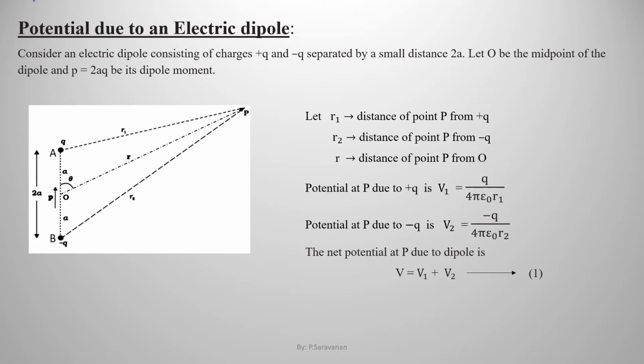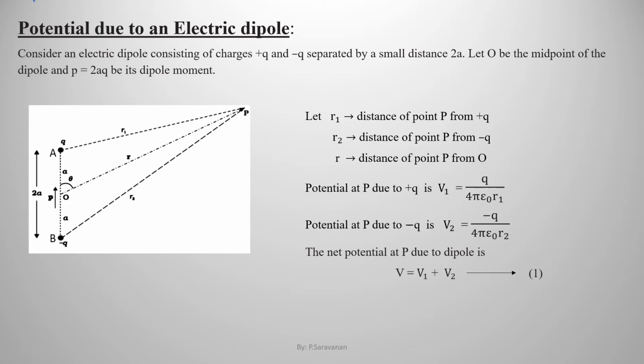We are supposed to measure the potential at the point P due to the dipole. So, we first measure the potential at P due to the positive charge Q, and then the potential at P due to the negative charge minus Q, and we add these two potentials to get the net potential at the point P. Okay, now we will go through the derivation.